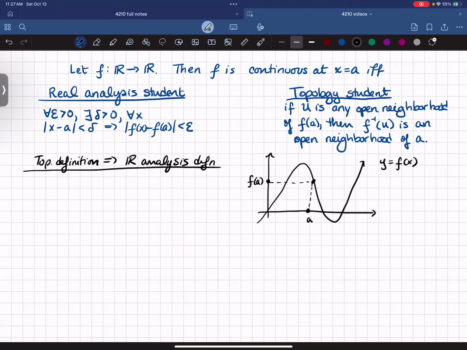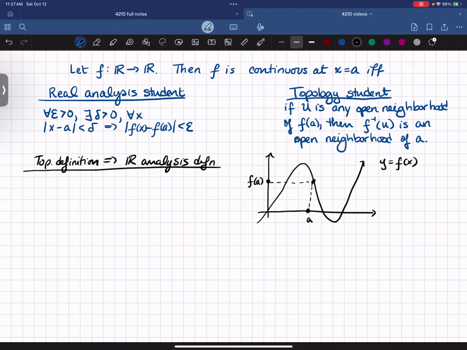The real analysis student says, well, f is continuous at a point x equals a, if and only if, for all epsilon greater than 0, there exists a delta greater than 0, such that for all x, if x minus a in absolute value is less than delta, then the absolute value of f of x minus f of a is less than epsilon. That is what's known as the epsilon delta definition of continuity. It's very well known, beloved by all students, I'm sure, or at least it's well known, okay?